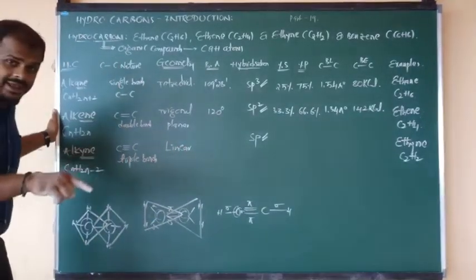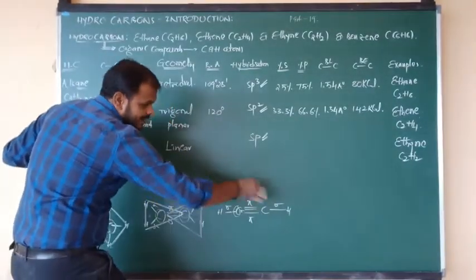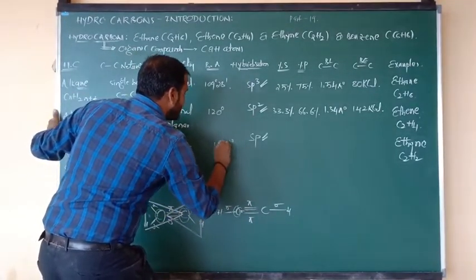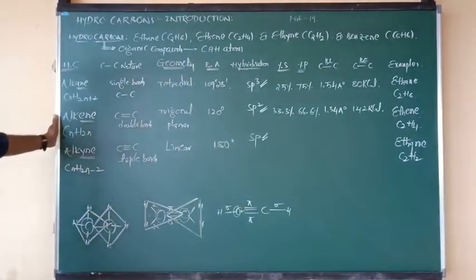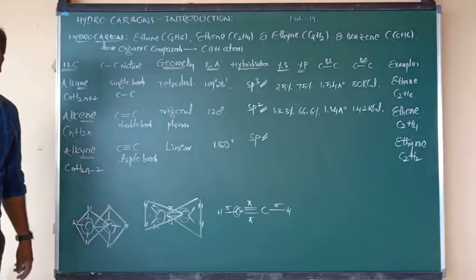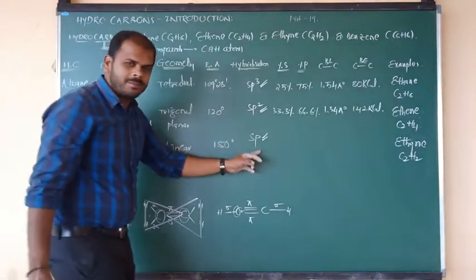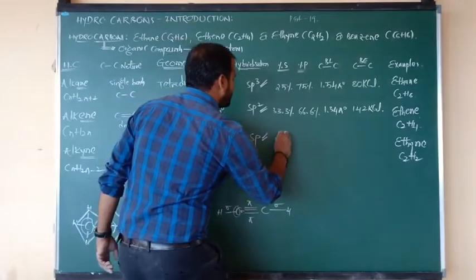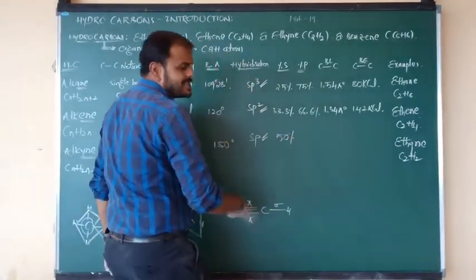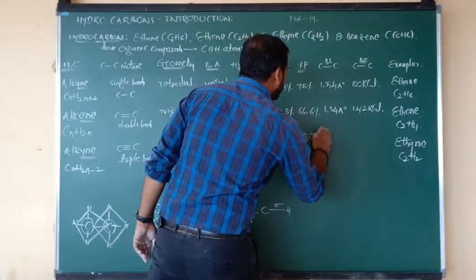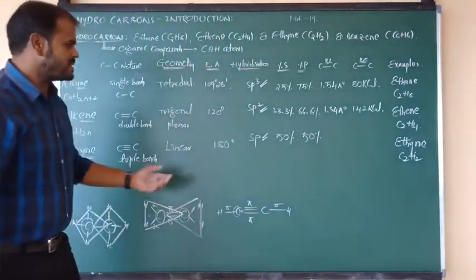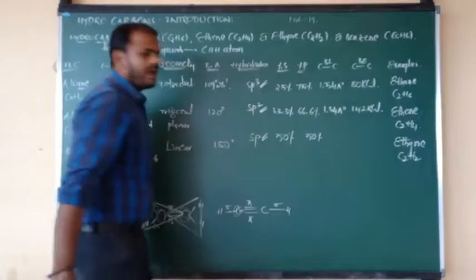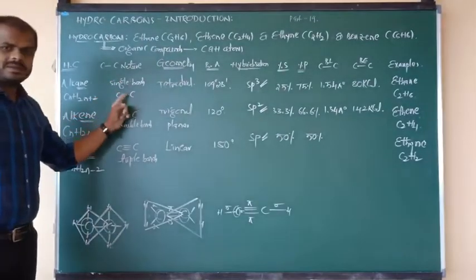If geometry is linear, definitely the bond angle is 180 degrees. This point I have given you clearly in the 17th video class. Next, 1 s orbital and 1 p orbital, a 1:1 ratio, means 50-50 character. So in alkynes, s orbital character is 50% and p orbital character is 50%, because they are in the ratio 50:50, I mean 1:1.